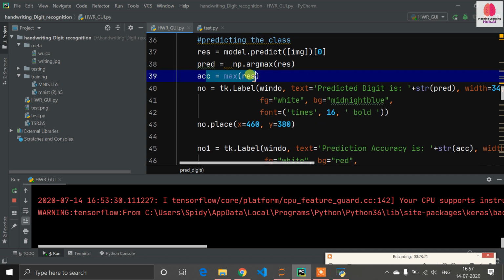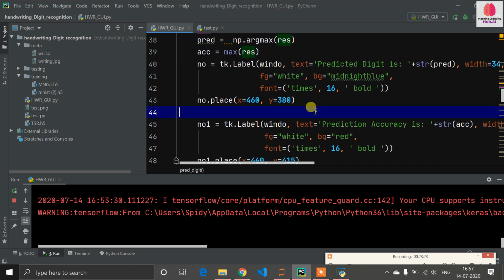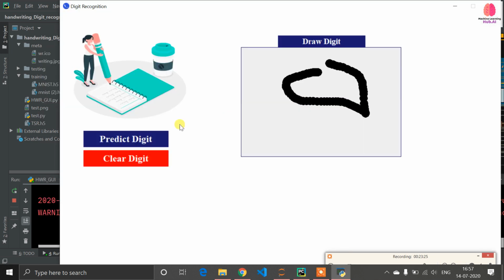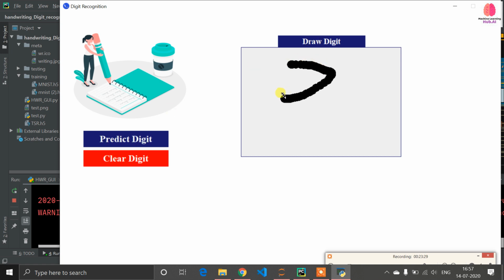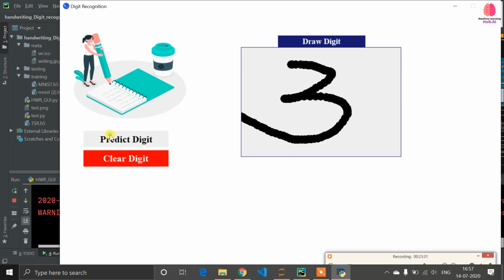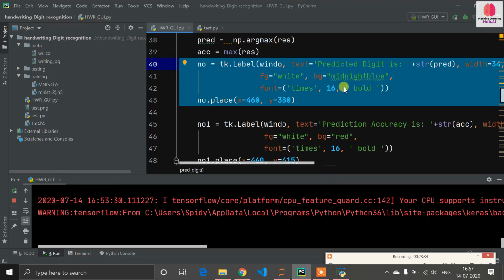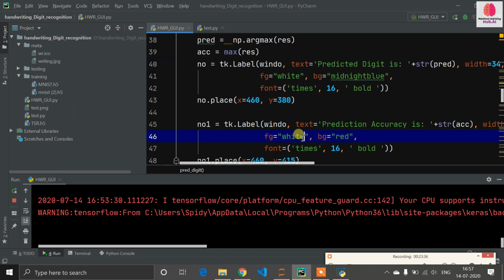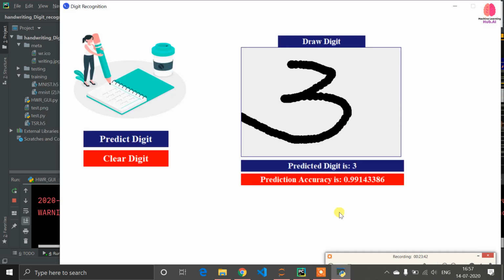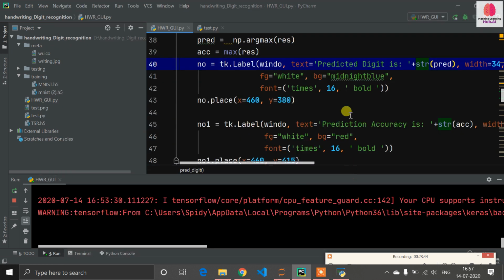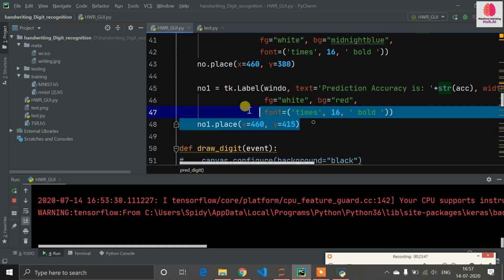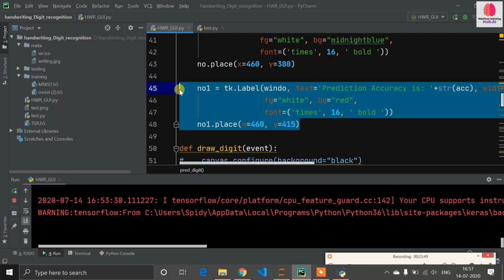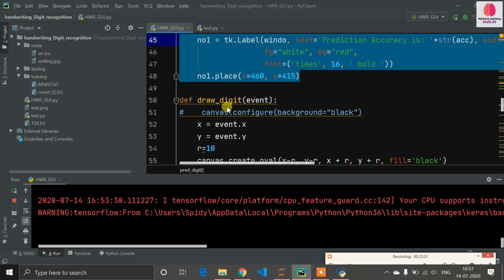I have placed my result into our label. So you can see when I click on predict digit, it should show my prediction. I have defined two labels here. Predicted digit is a string just for the result, and I am printing accuracy also. So I have defined one more label for the accuracy. So now my prediction is done.